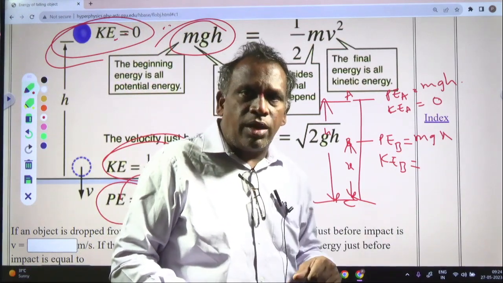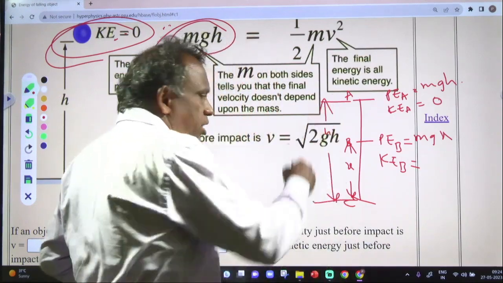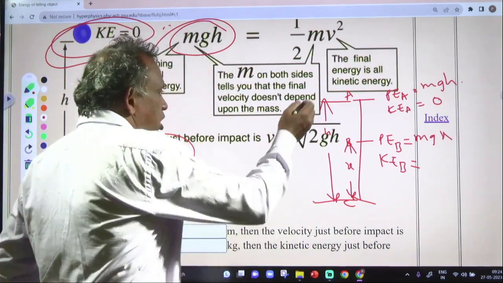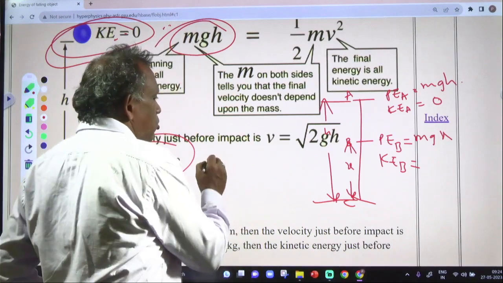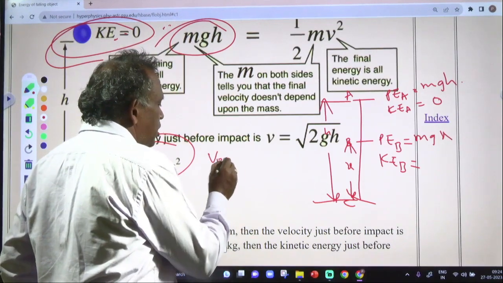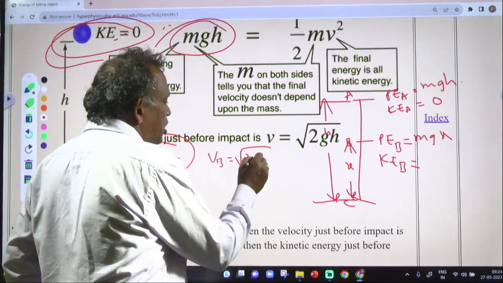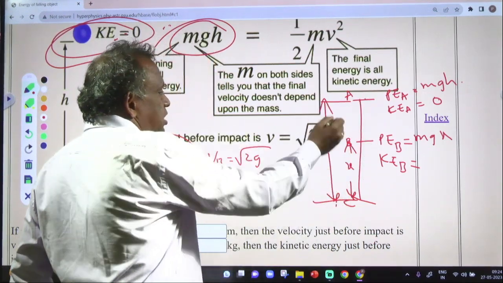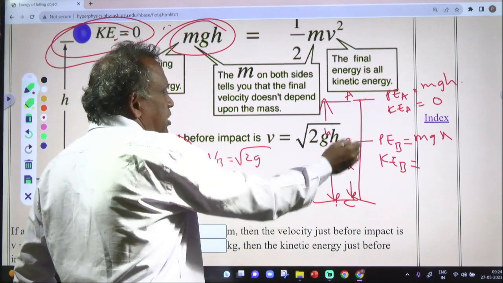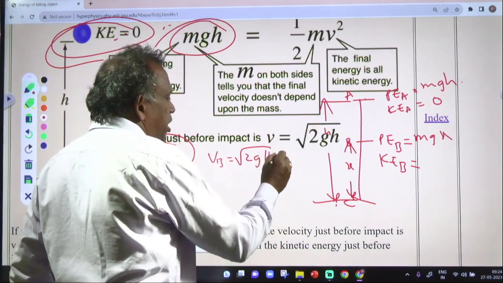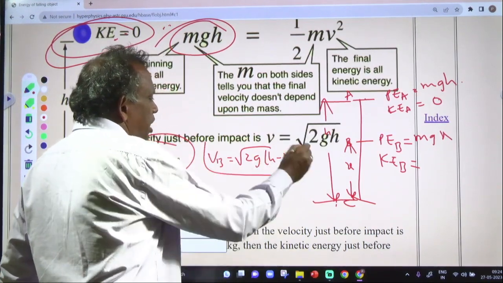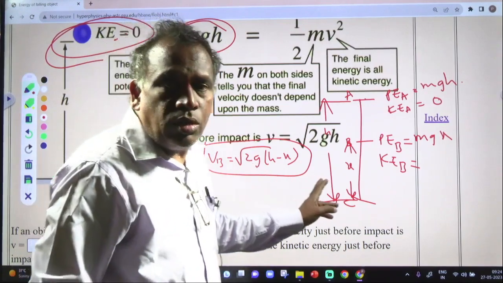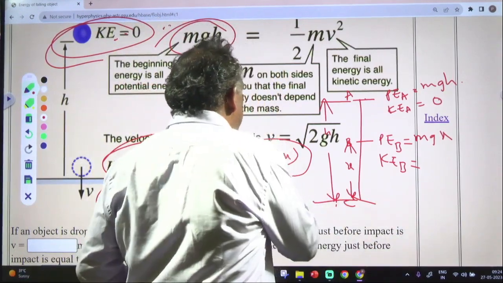While it is falling, positive plus g you can take, initial velocity will be 0. So if you try to find out, Vb is equal to under root of 2g into the distance from here to here. If the total height is h and this is x, the remaining distance is h minus x. So velocity at B is equal to under root of 2g into (h minus x).